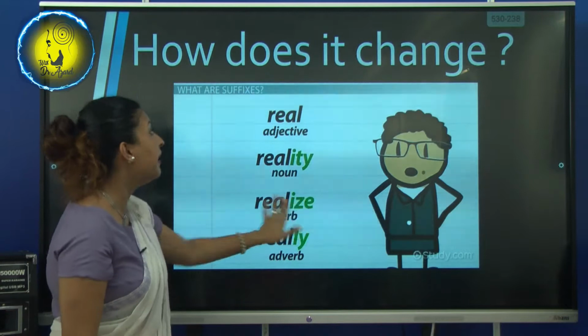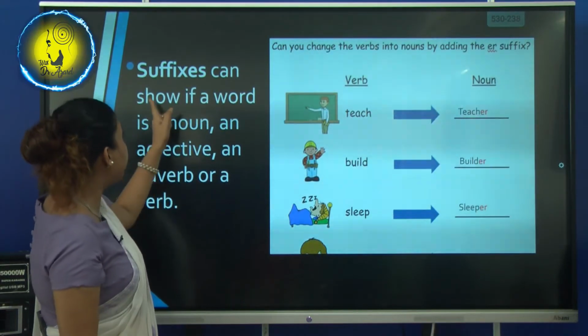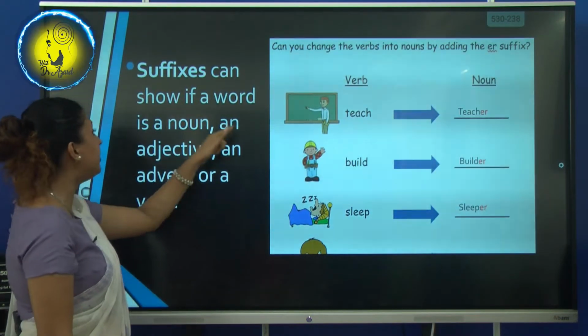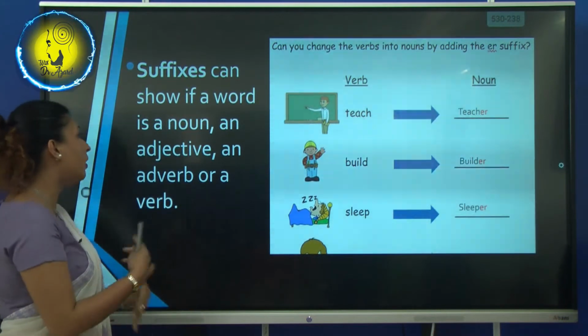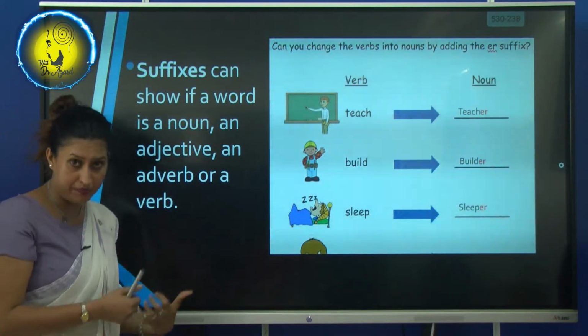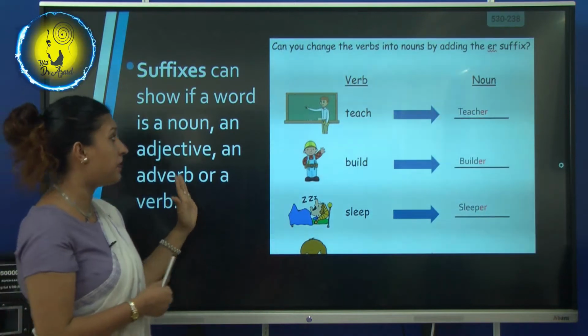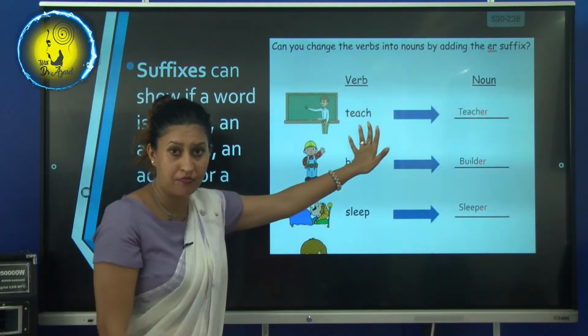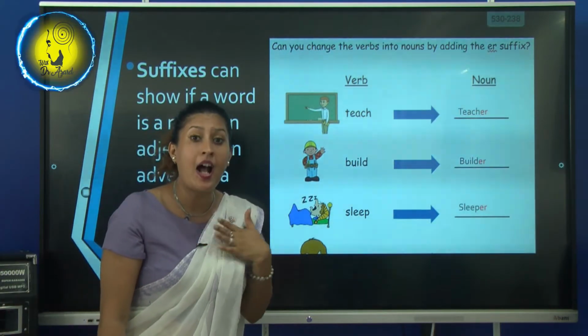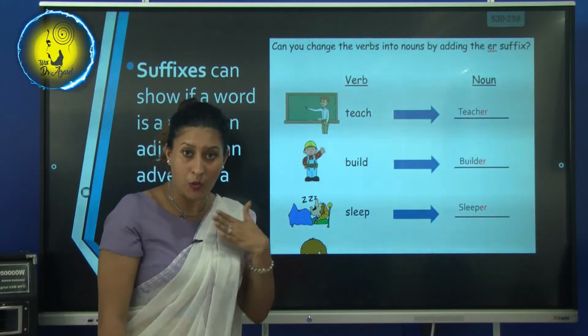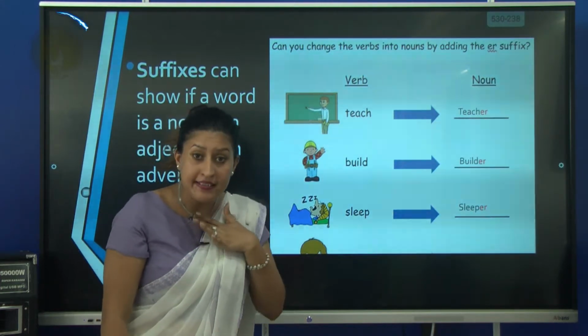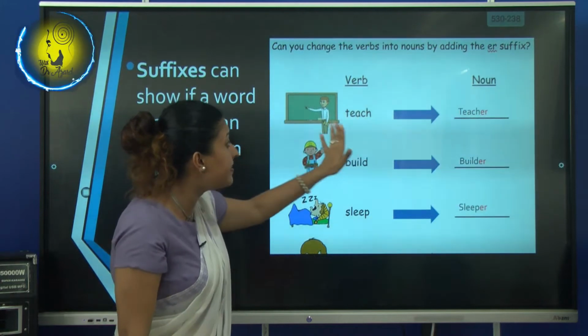Understand? Right. Now, let's see. Suffixes can show if a word is a noun, an adjective, an adverb, or a verb. That is what we learned earlier. Now see, teach. What am I doing? I am teaching, isn't it? I teach. So, teach is there.